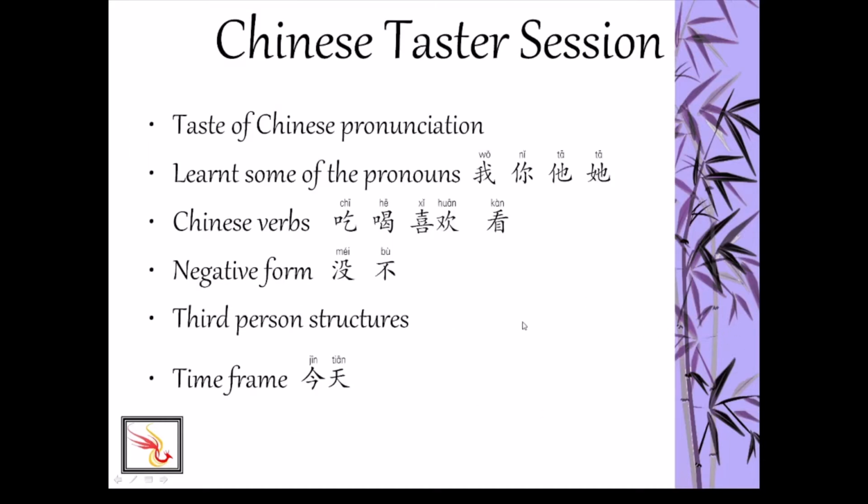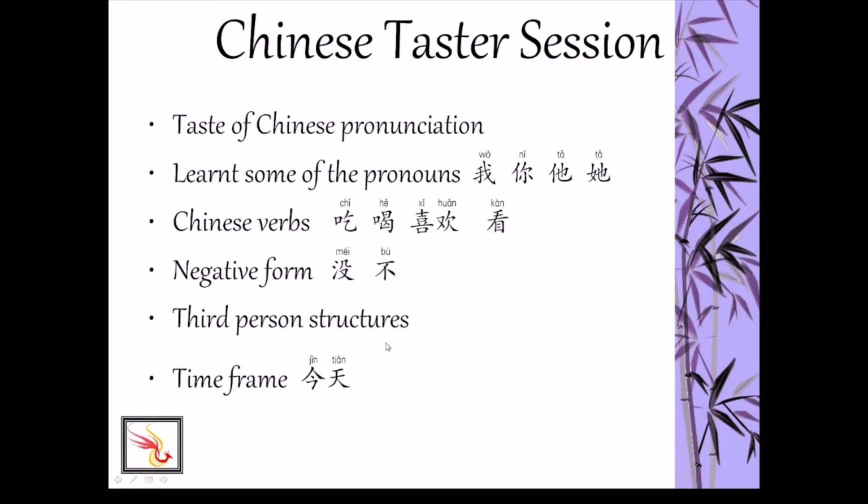Let's see what we've done today. We've tried to pronounce some Chinese words. We've learned pronouns. 我 is I. 你 is you. 他 is he. 她 is she. 吃 to eat. 喝 to drink. 喜欢 to like. 看 to see, to read. 没 is not. 不 is no or not.